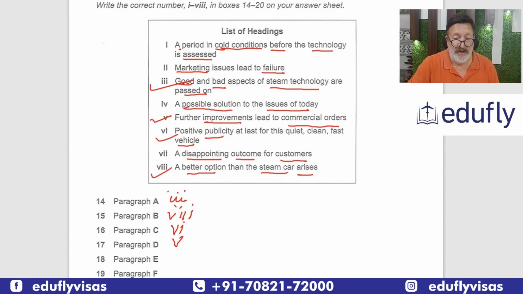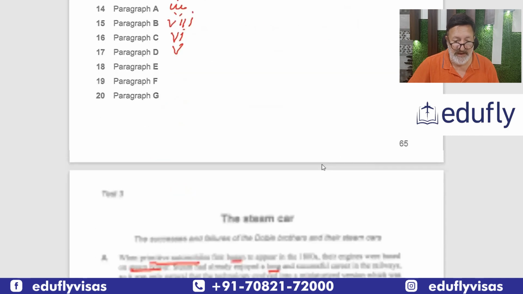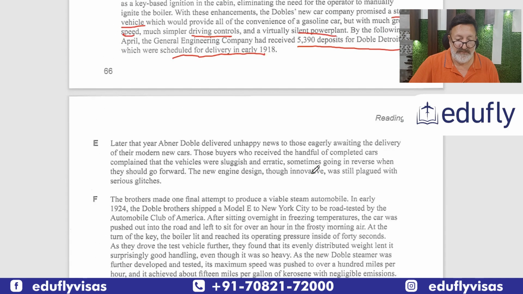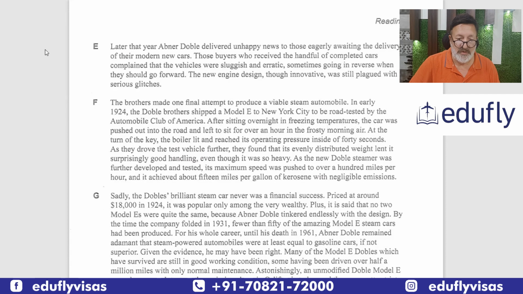So now let's move to paragraph E. Paragraph E is a short one, so it's easy. Data that year delivered unhappy. So there is something about unhappy. So that is important. Unhappy news to those eagerly awaiting the delivery.